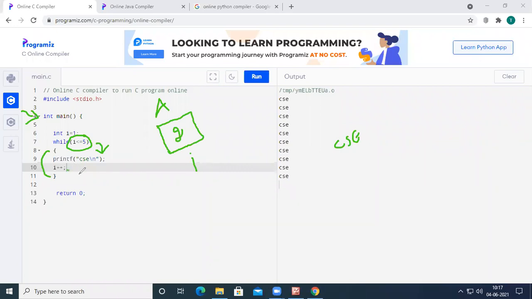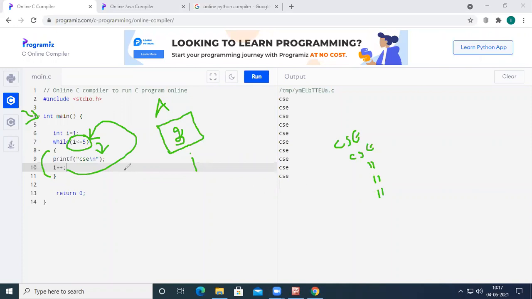And again, it will check the condition, 2 less than or equal to 5. Again, it will print CSC on the output screen. I value will become 3. Again, CSC will be printed on the output screen. I value will become 4. Again, CSC will be printed. And I value will become 5. And CSC will be printed on the output screen.